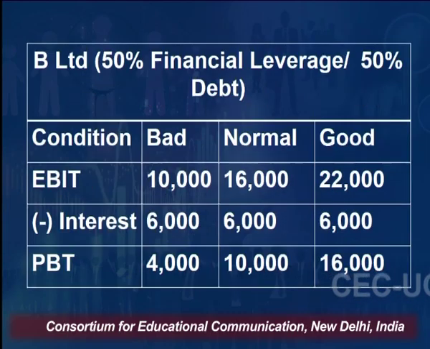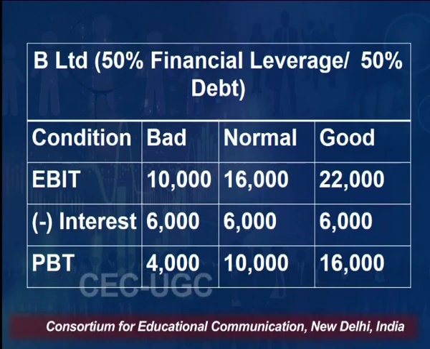So, this was the situation where we have no debt in our capital structure. Now, let us see the case of B Limited, where 50% is raised from debt. EBIT is same, 10,000, 16,000 and 22,000 under bad, normal and good situation respectively. But in this case, we have to deduct interest because 50% of fund is coming from debt. So, interest is 6,000 in all the three cases.